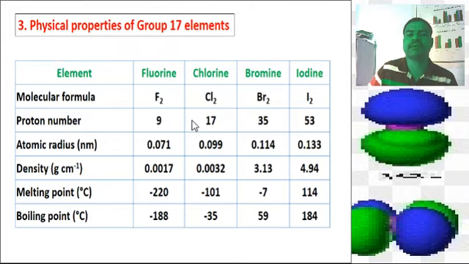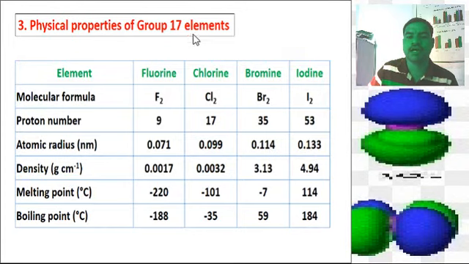Then the physical properties of the group 17 elements. Here these are the elements fluorine, chlorine, bromine, iodine, and here the molecular formulas F2, Cl2, Br2, I2. The proton numbers: fluorine 9, chlorine 17, bromine 35, iodine 53. Atomic radius in nanometers: fluorine 0.071, chlorine 0.099, bromine 0.114, iodine 0.133.